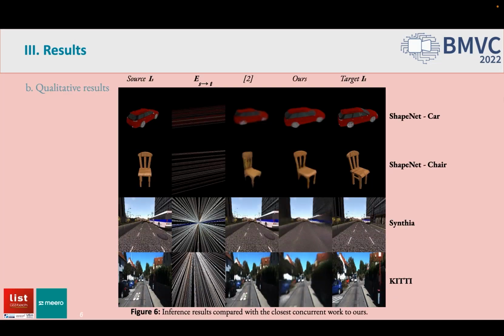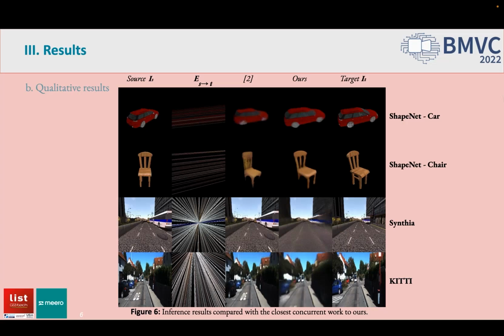We present in Figure 6 an instance of all the datasets we considered. While our main concurrent work loosely reproduced the source object size for the 2 classes of ShapeNet, our model truly reasoned about object size and managed to generate sharper and more realistic results. One can have a closer look at the car's wheel or the chair's back.